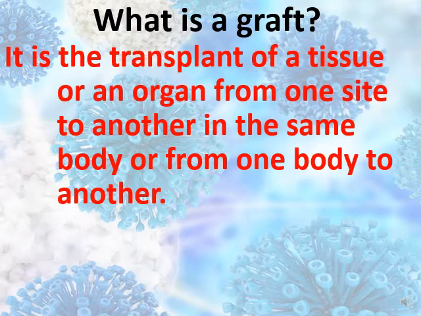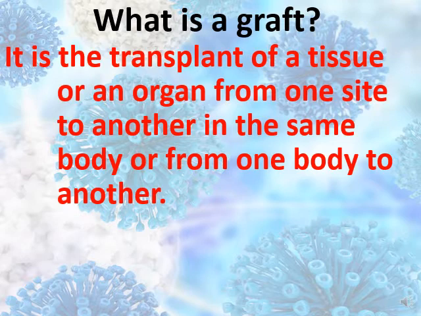For example, some people have problems in their face. They have, for example, burned their face by fire or something. So they have damaged skin cells. So they can take skin cells from the thigh, from the leg, and they can transplant it into their face to have the recovery for the skin.